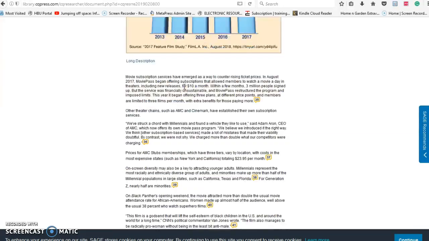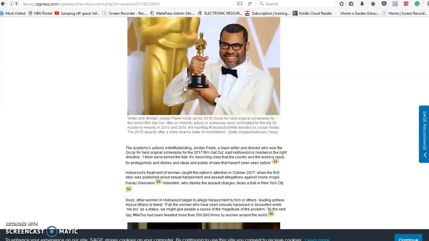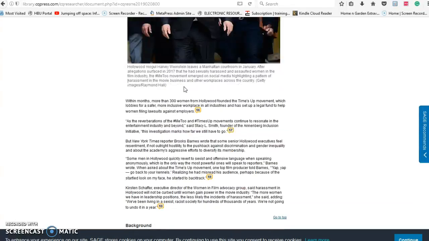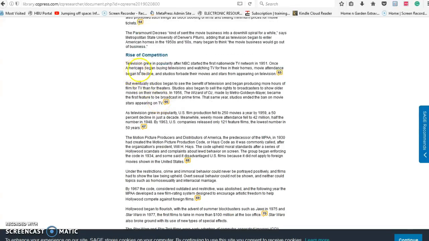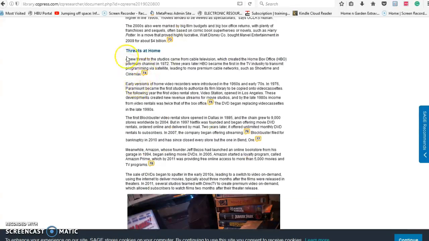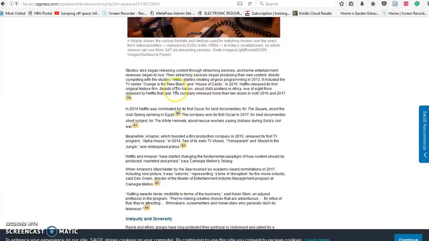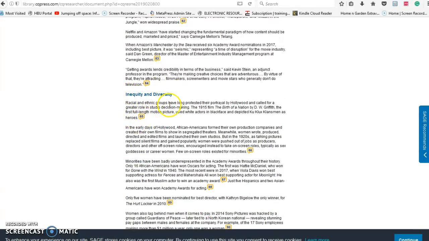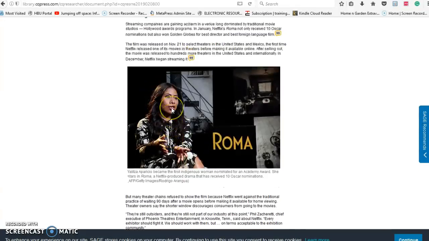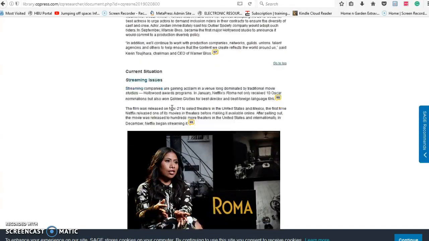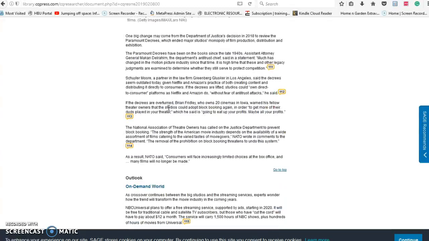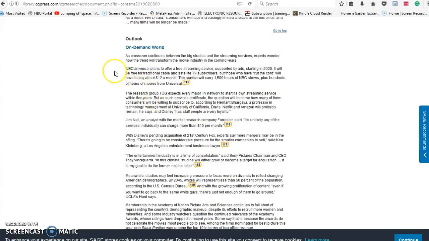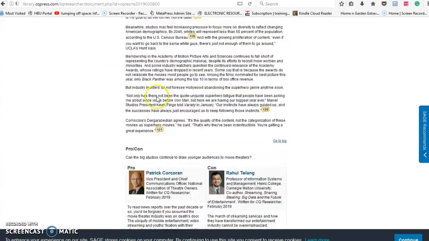Keep on going down, more graphs and pictures. And then you've got background, early days, rise for competition, threats at home, inequity and diversity. What's this? Streaming issues, blurring the lines, future of theaters, outlook, on-demand world.